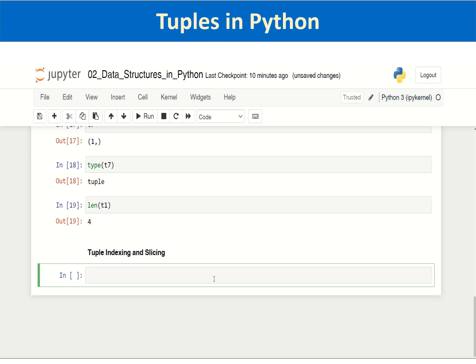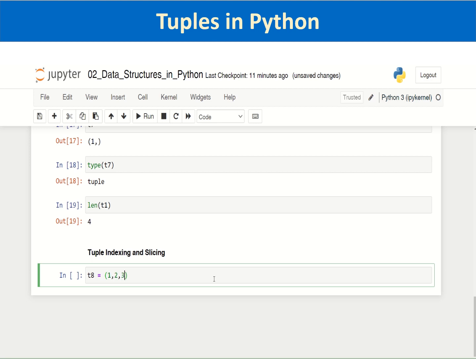It can be a combination of fundamental data types: one element of the tuple can be an integer, another element can be a string, another can be a float, and another can be a boolean, that is true or false. So let us create one big tuple t8 by passing the values within the parentheses.